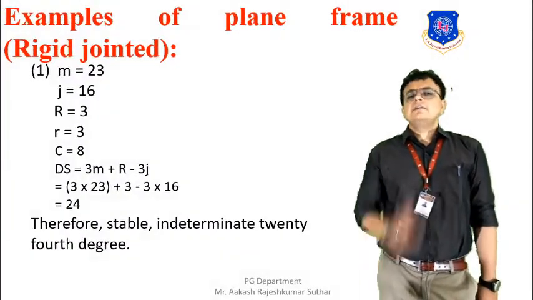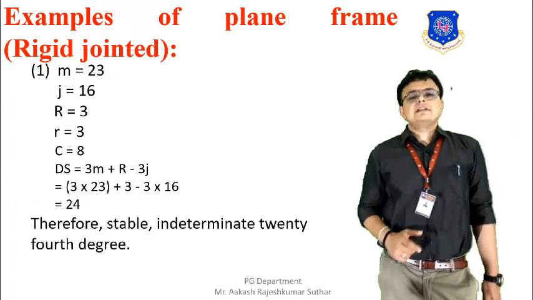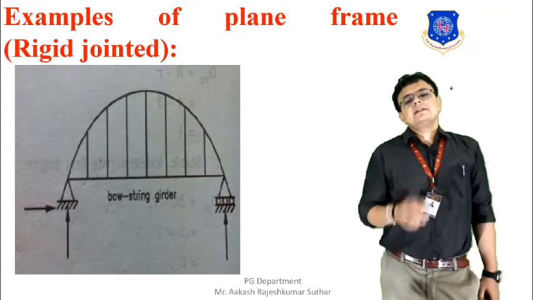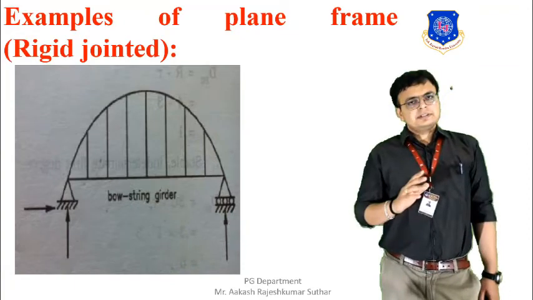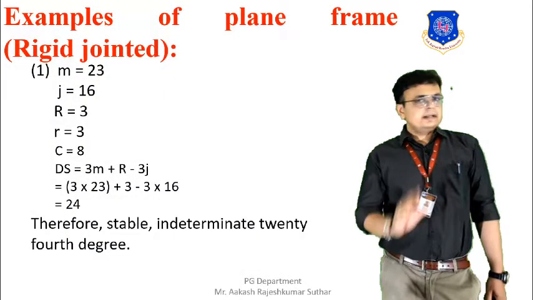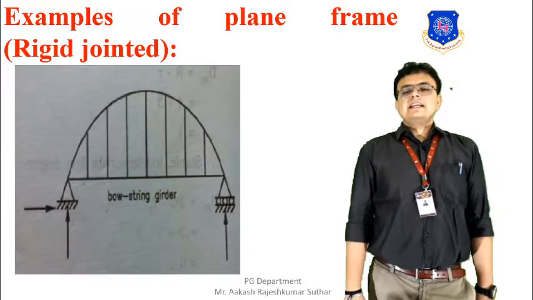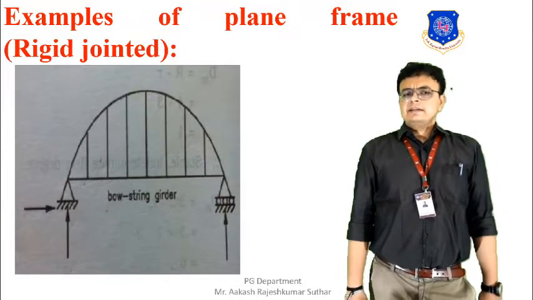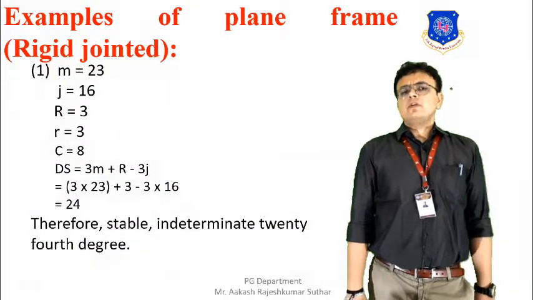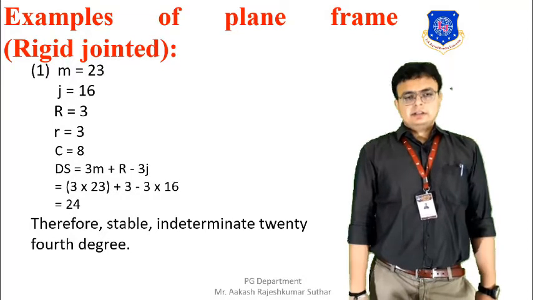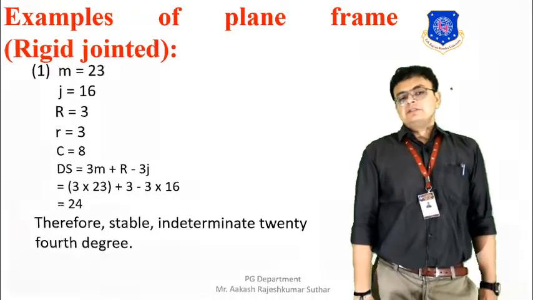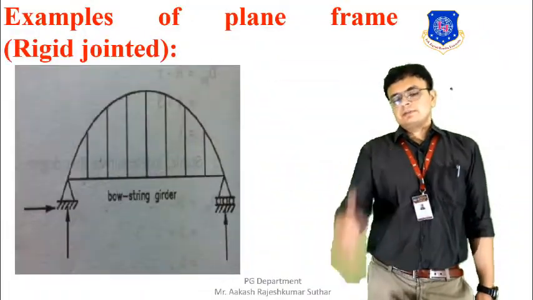Basically, here the number of members will be equal to 23. By counting the number of members, I have already counted, and the value is 23. Let's start with this example. Basically, it is a rigidly jointed plane frame. So according to the formula, first of all, we have to calculate the number of members. The number of members over here is 23. You can count from the figure, the number of members is available.